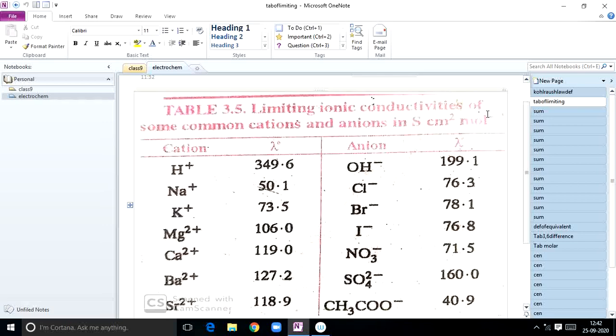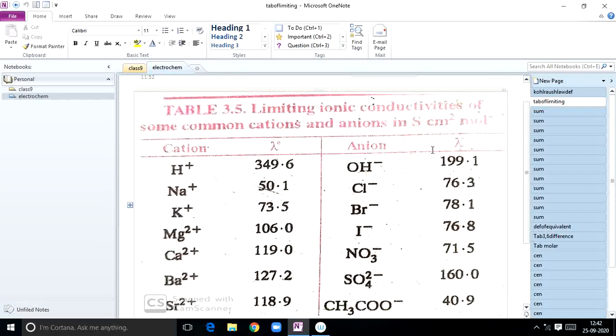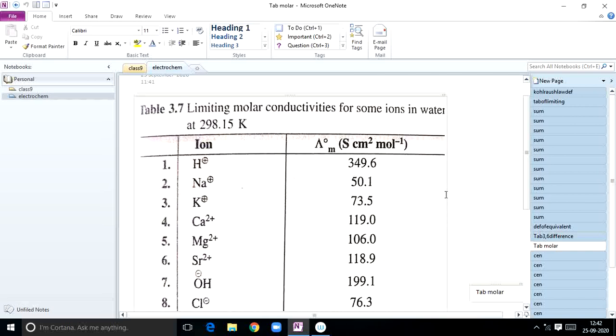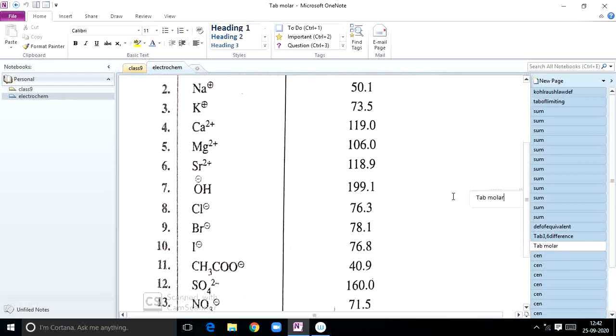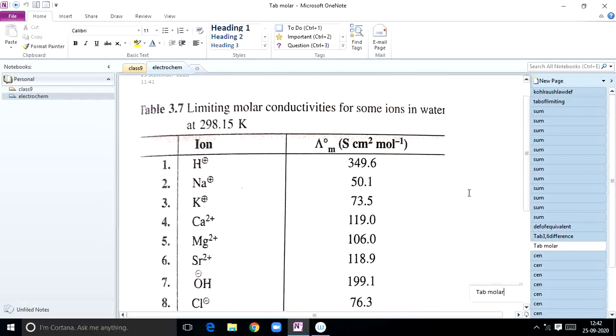These values for H plus ion, Na plus, K plus, and like this for different cations and anions, lambda naught values are given here in tabular form, just for example. These are the limiting molar conductivities of some ions in water. Here water is the solvent at 298.15 Kelvin. Scientists have calculated, through the Kohlrausch law formula, the values of lambda m naught for H plus, Na plus, K plus, all these ions. This is the experimental data: limiting molar conductivity for some ions in water at 298.15 Kelvin.